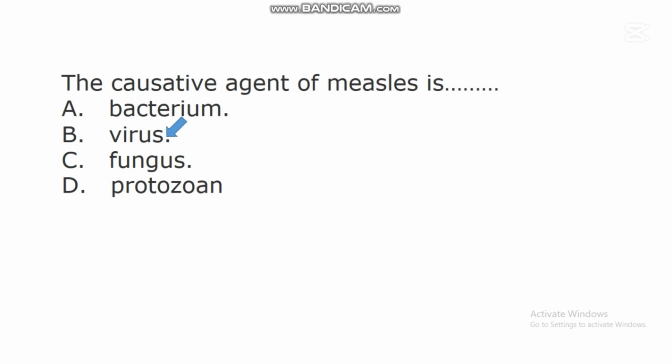Measles is a disease that usually disturbs children. It's one of the viral diseases that affect children. This disease is more common in children compared to adults. But studies have shown that this disease known as measles can be prevented in children when they are vaccinated very well. So the causative agent of measles is a pathogen known as virus. Scientists did research and discovered that virus is the pathogen that is causing measles in people.